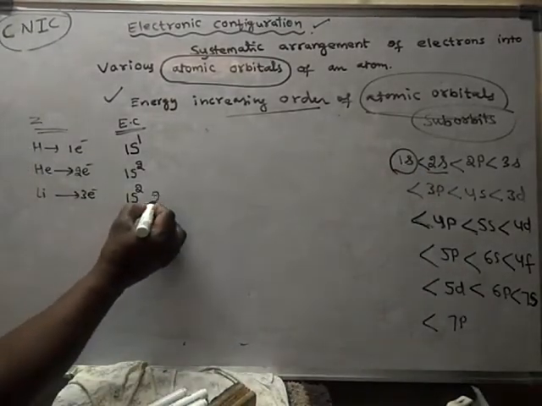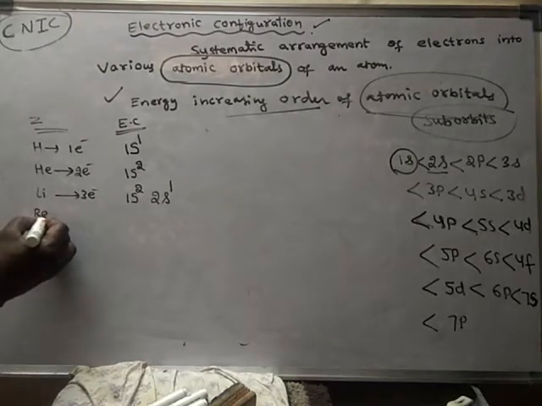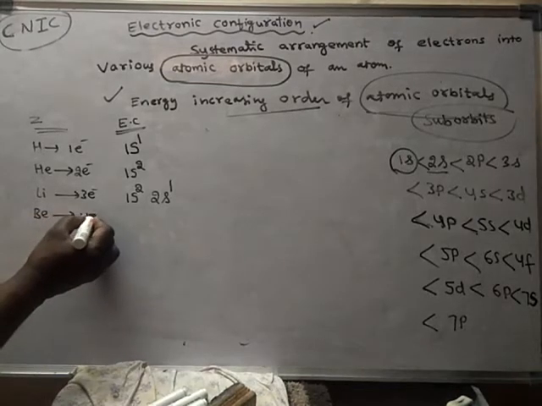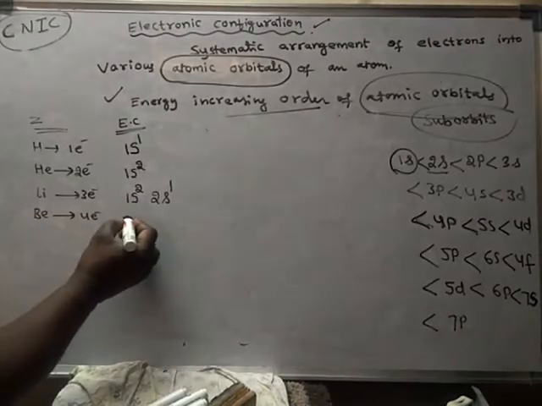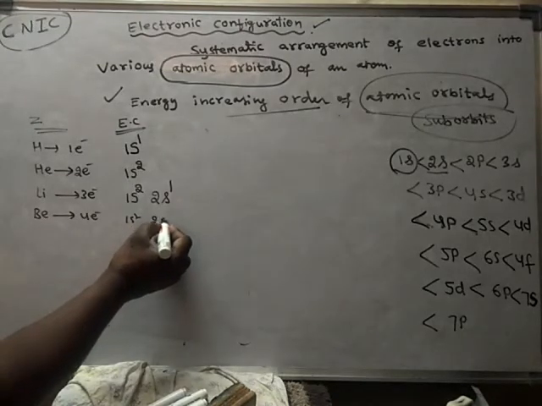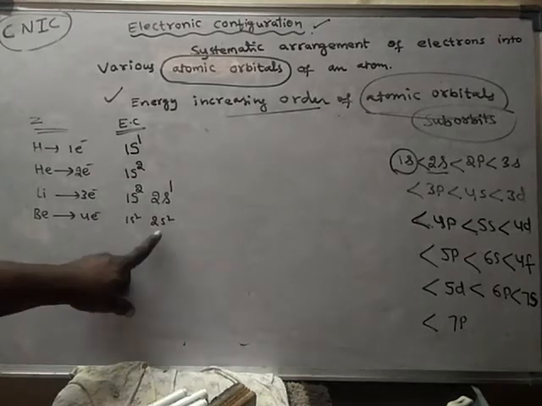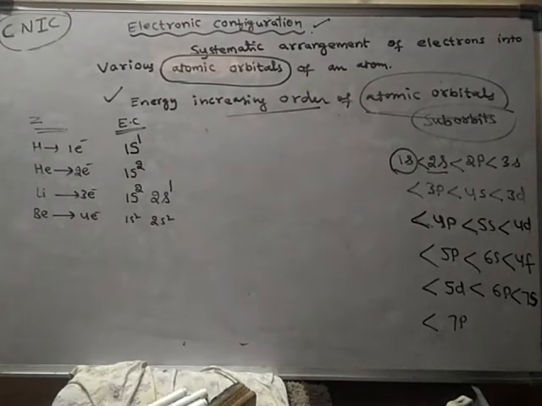So into 2s the remaining electron will enter. Next element is beryllium, 4 electrons. So 1s2, and the fourth electron also will enter into 2s, because s has a 2 electron capacity, hence it can take 2 electrons.